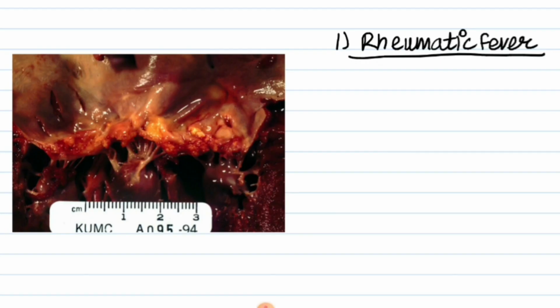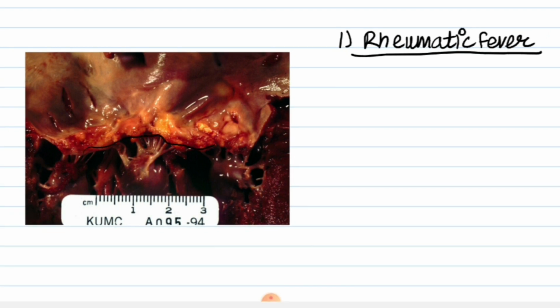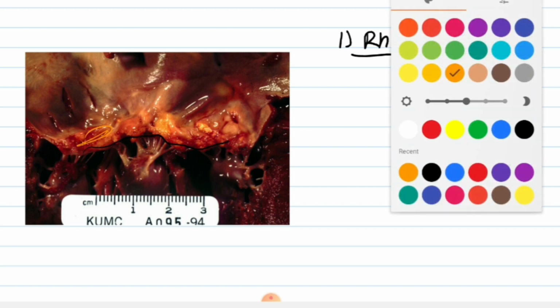First condition is rheumatic fever. Rheumatic fever is an inflammatory disease that can develop when streptococcus affects the throat or scarlet fever isn't properly treated. Throat infection and scarlet fever are caused by streptococcus bacteria. This type of calcification is seen in rheumatic fever on the heart.